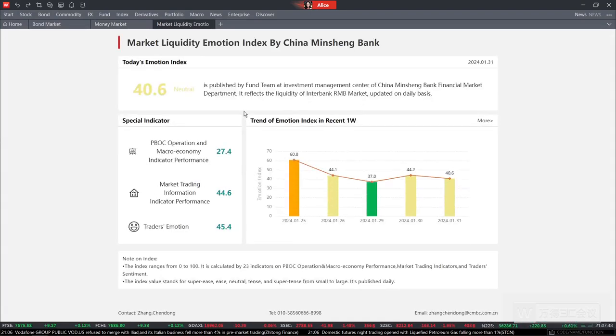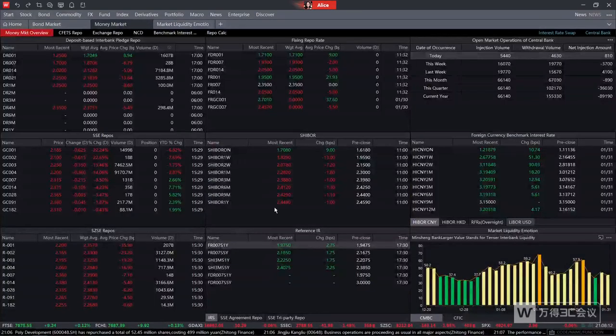So we can see in this page, it provides the market liquidity information index, which is provided by China Minsheng Bank. And over here, we can find the explanation of this emotion number and also the trend of this emotion in the recent one week. So in this page, we can get the detail and the explanation of such a number, which can be really helpful for you to understand the whole market liquidity performance. Okay, so this is about the market liquidity emotion in the money market sector.